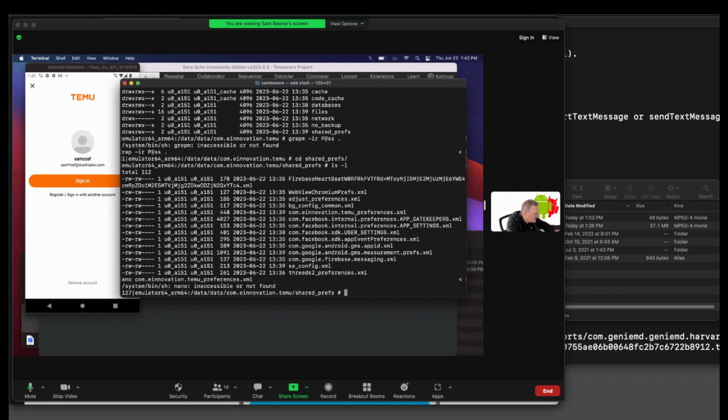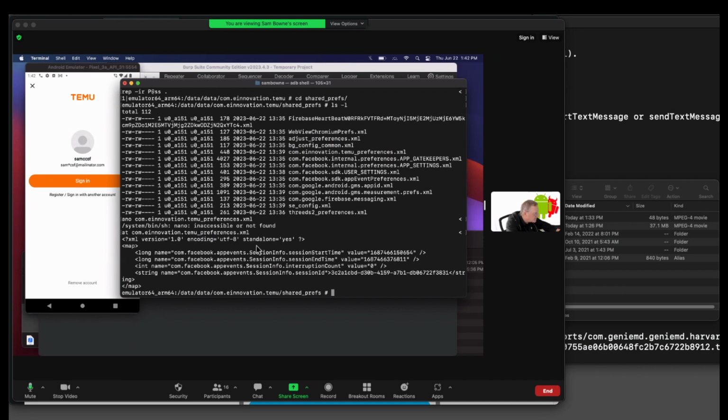I don't have nano. Well, I probably have cat. All right. That's what's in that file. Session, start time, end time, interruption, and session ID, which is just a long random looking number. So that's reasonable stuff. Here's one made at 38 with Facebook user settings. I think that's just for the Facebook integration, which I did not use. I don't think that matters. And this is for measurement preferences, which I highly doubt has anything personal in it. But let's take a quick look at that.